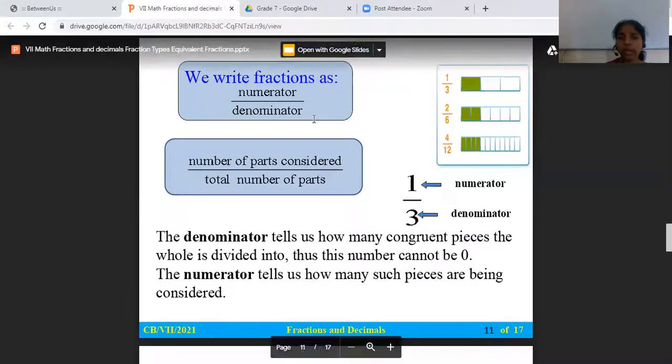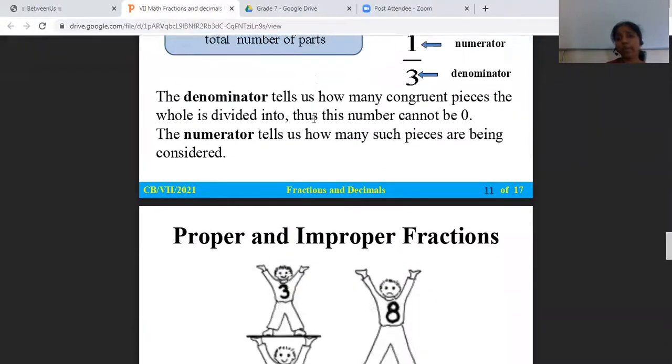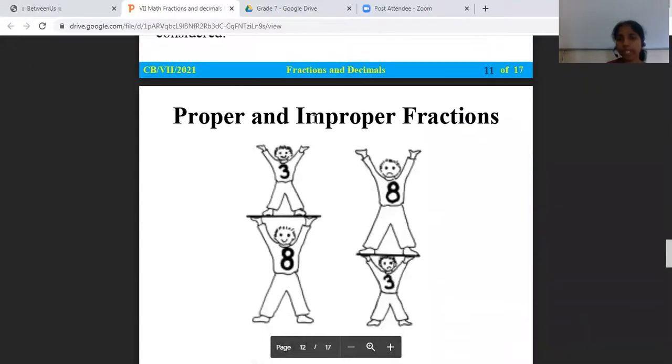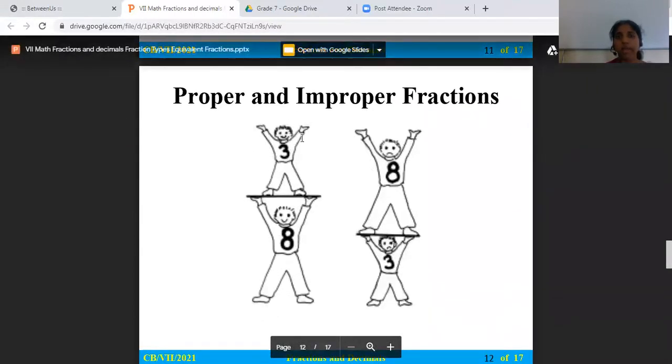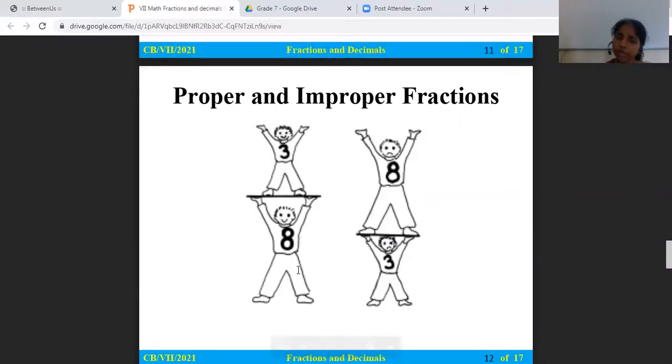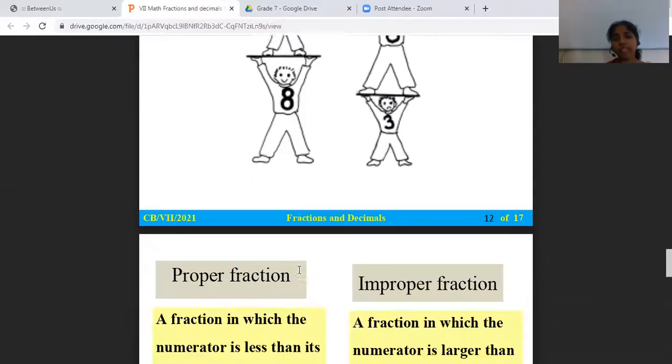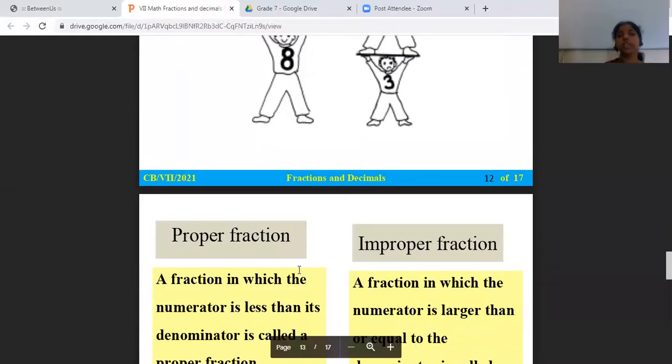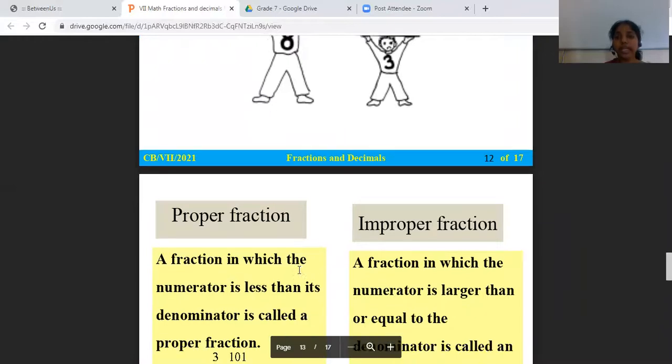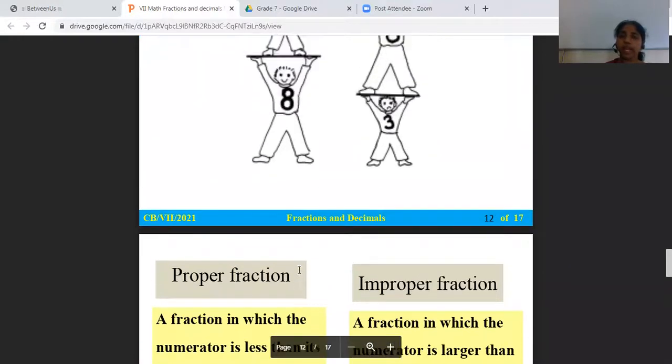So what are proper and improper fractions? The proper fractions are those fractions where the numerator is less than the denominator. The numerator is always less in the proper fractions. And the improper fraction is a fraction in which the numerator is greater than the denominator. They have given it with a nice example.